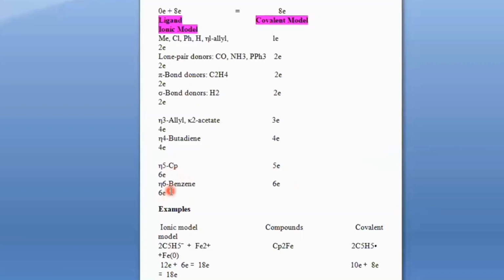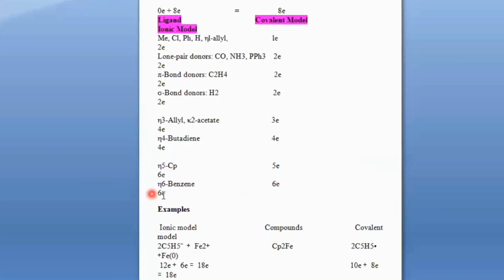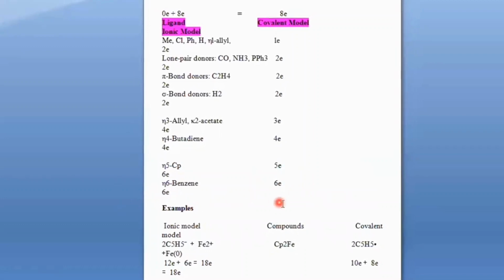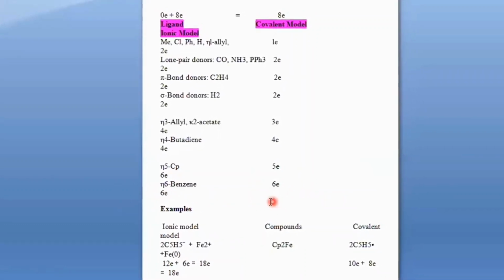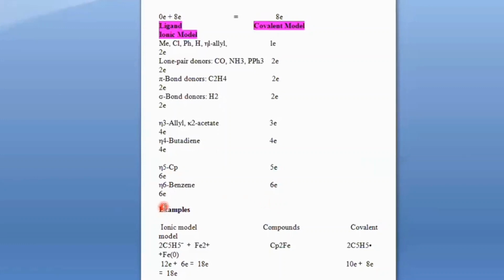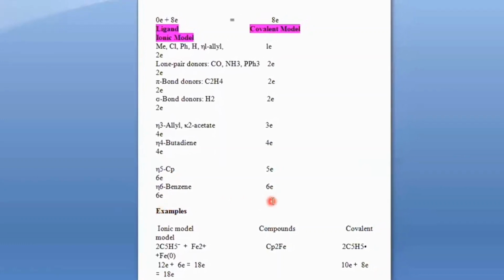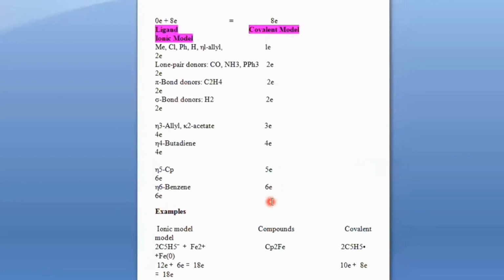But the even hapticity ligands will give the same number of electrons as the hapticity number in both ionic and covalent. Then we talk about eta-7. Eta-7 is odd hapticity, so it will give 7 electrons in covalent, but +1 means 8 electrons in the ionic model. But when we talk about eta-8, it is even hapticity, so it will give 8 electrons in both ionic and covalent models. Hope you get this point.